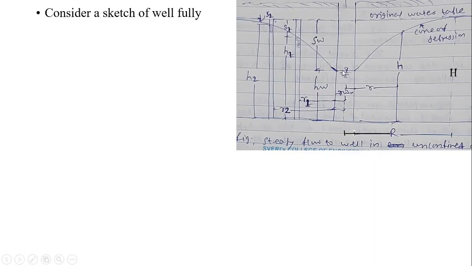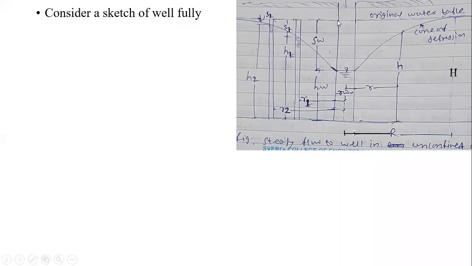So the pumping well has radius rw and height of water hw from the impervious strata, because here we consider that the well is completely penetrating an unconfined aquifer, and we are going to derive the equation for steady flow to the well in an unconfined aquifer.